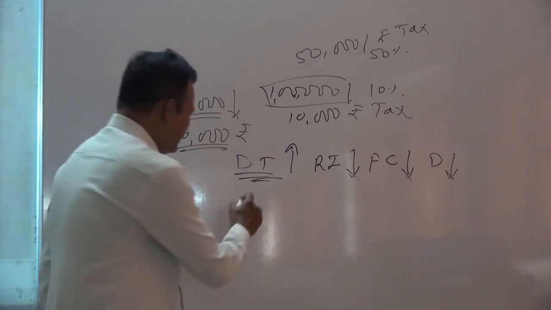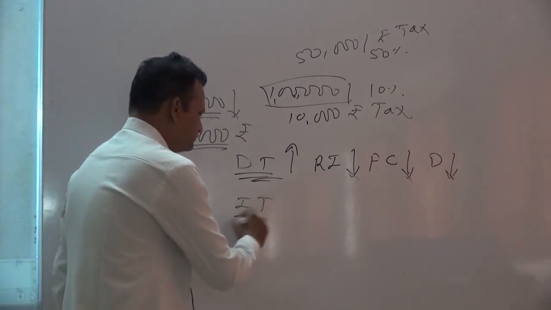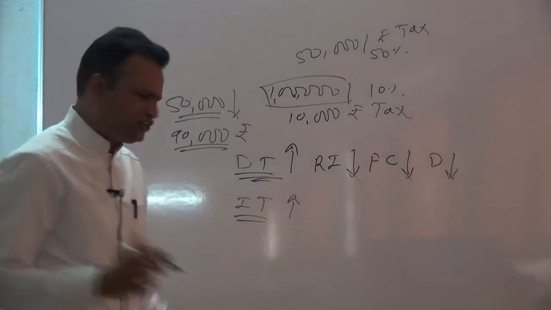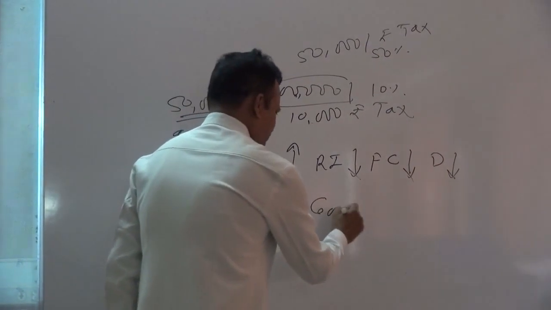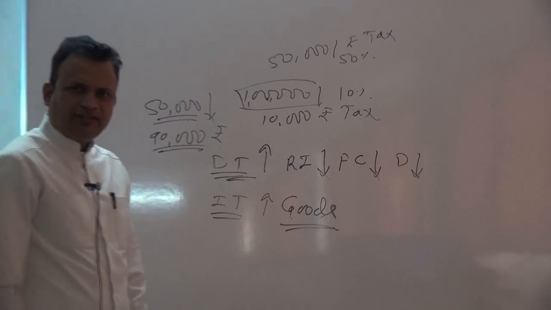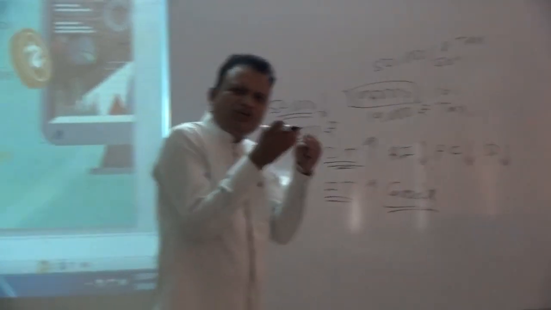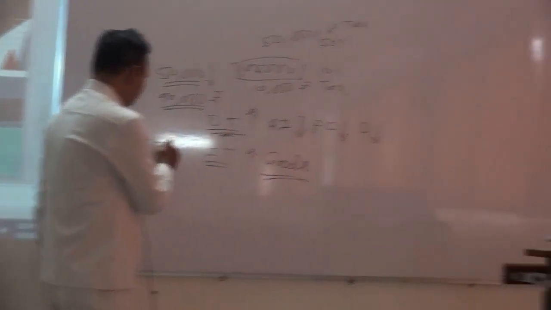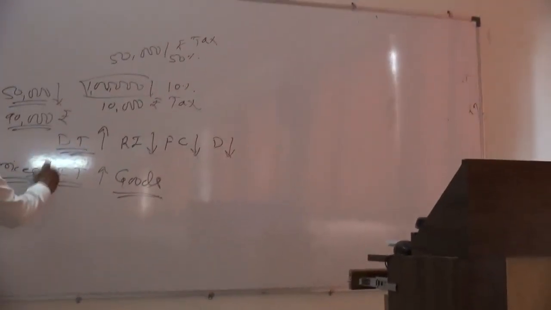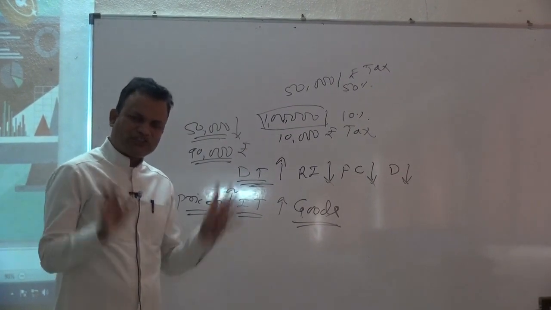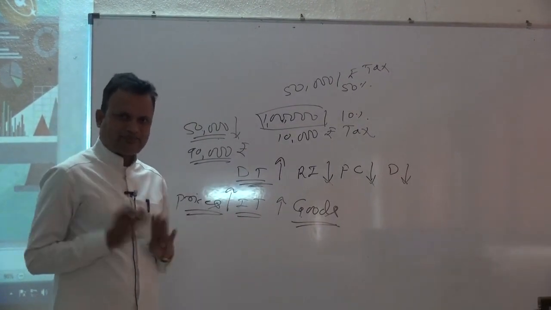Another one is indirect tax. Indirect tax means a tax levied by the government on goods and services. If the government levies much more taxes on goods, prices of goods rise. And if prices of goods rise, we know that demand for such goods declines.